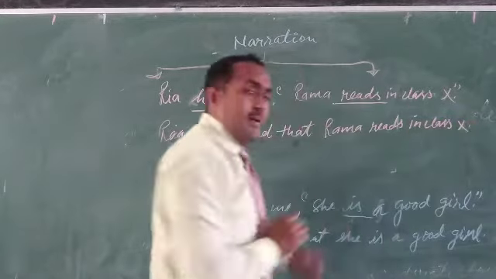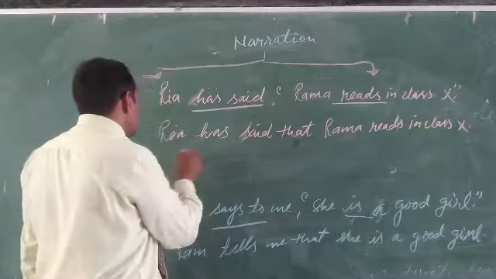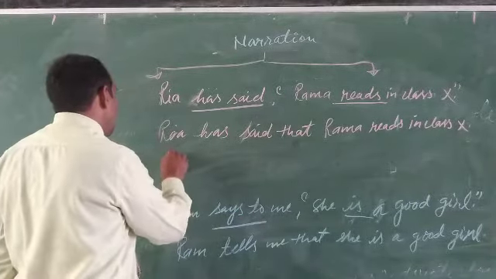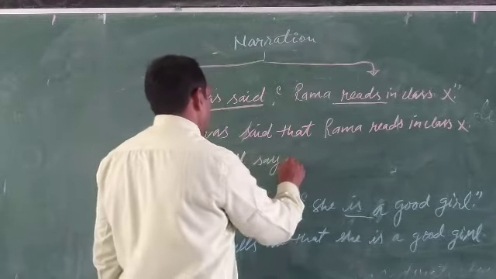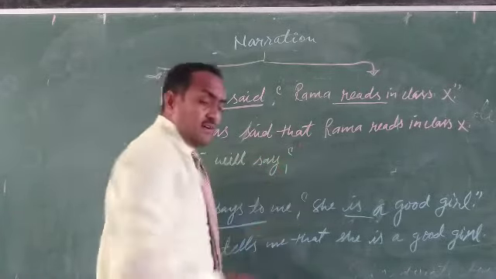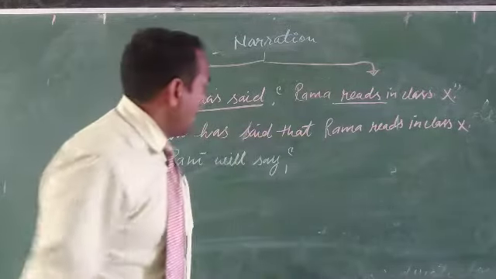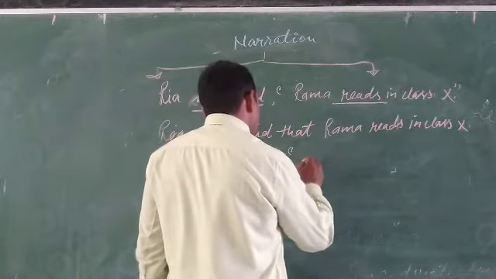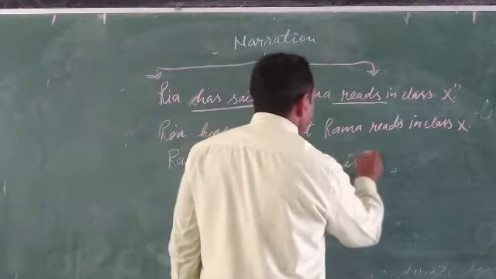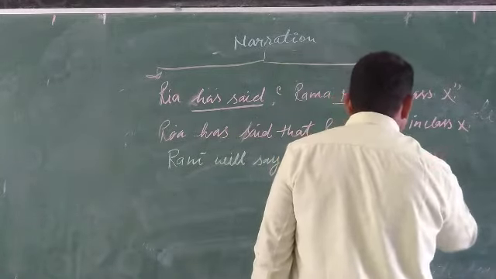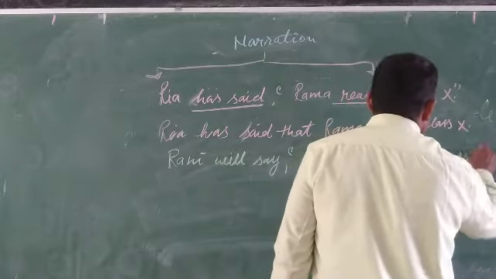Okay? Suppose the sentence is in future tense like this: Rani will say, she is a good player.